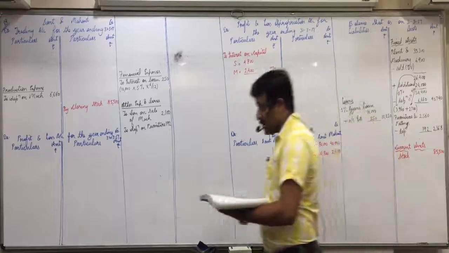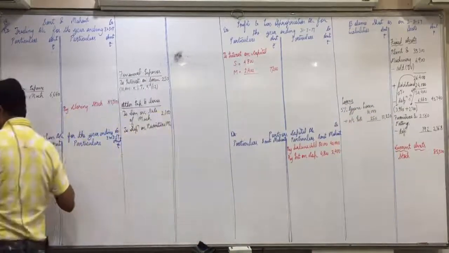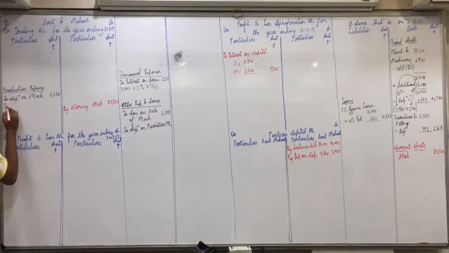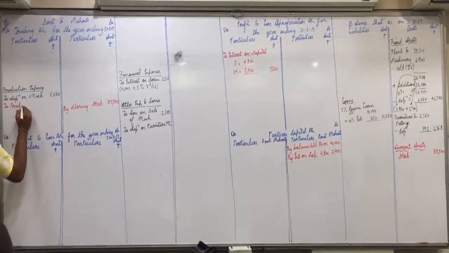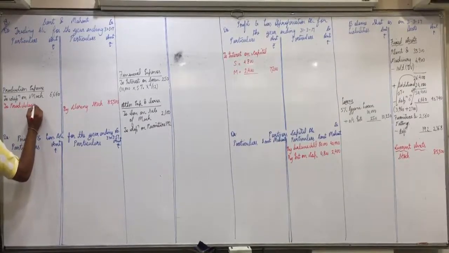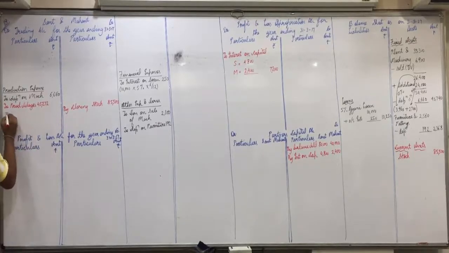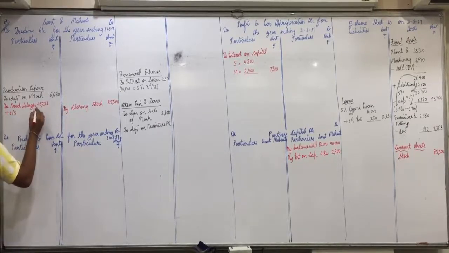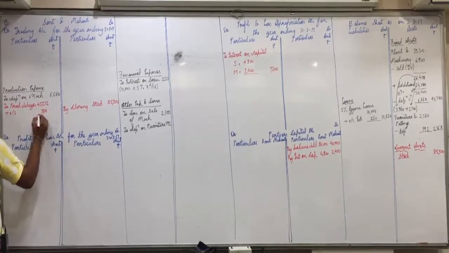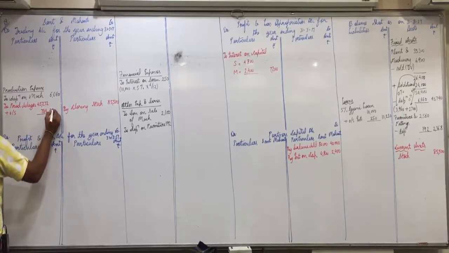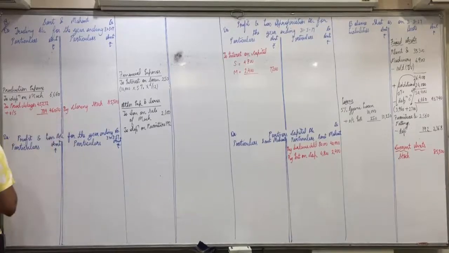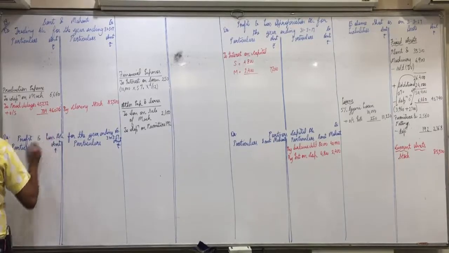Then outstanding expenses. Did you all put it on productive wages 45,272? To productive wages 45,272 plus outstanding 784, 46,056.